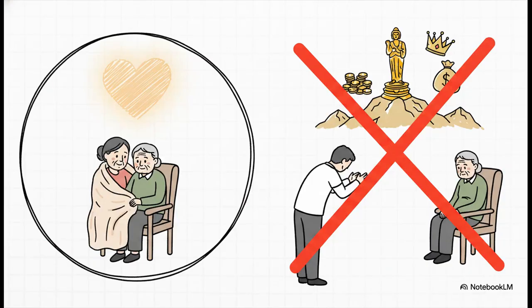But before we get to work, the framework offers a really specific warning about that second principle: respecting parents. While it's absolutely vital for showing gratitude, the text stresses that it is not the ultimate purpose of life. It explicitly warns against the societal tendency to spend all our time and energy chasing money, fame, or even spending fortunes worshiping distant gods, all while leaving aging parents lonely and helpless at home. It demands practical, hands-on care over distant worship.